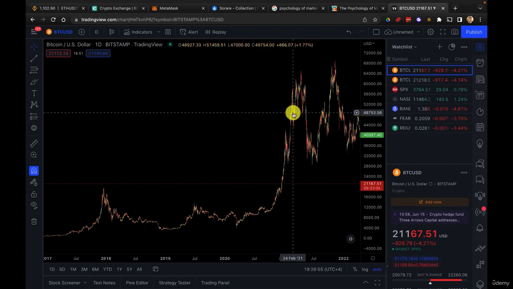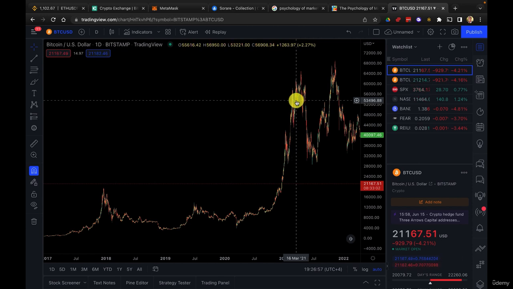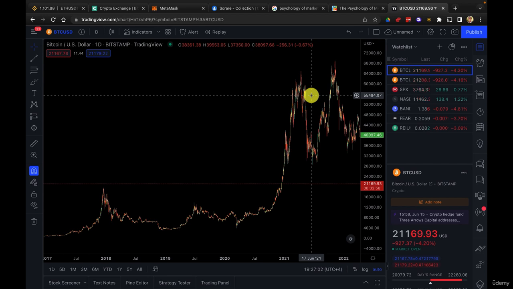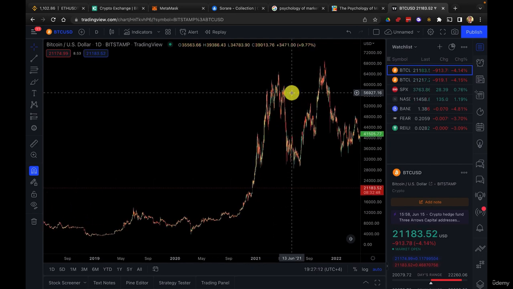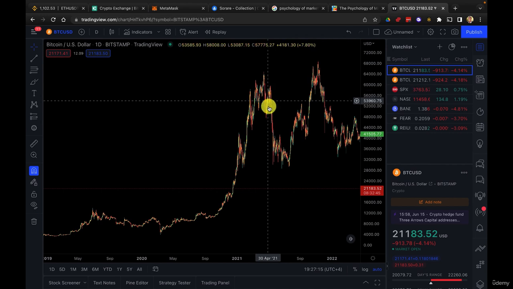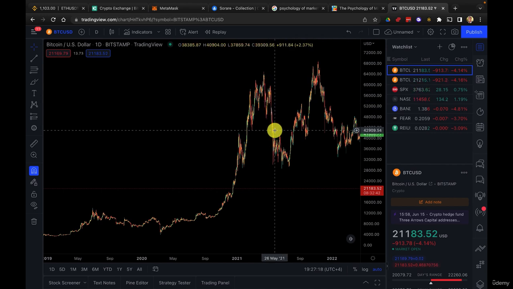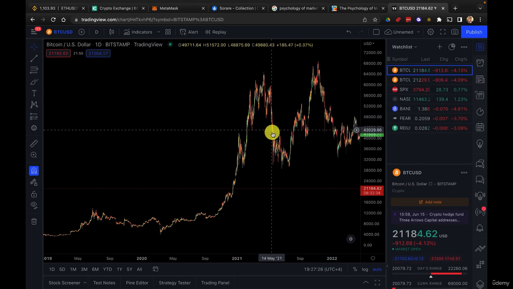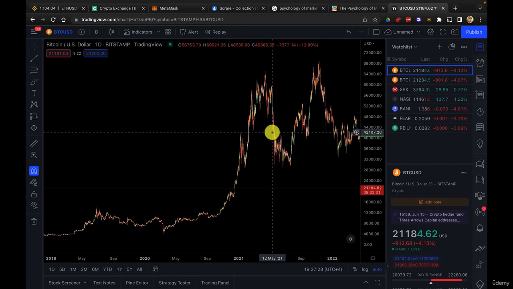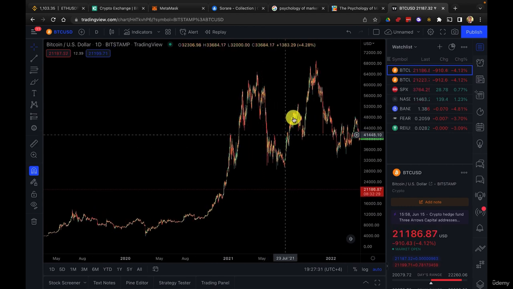They enter this euphoria phase again, thinking Bitcoin is going to reach 100K, Bitcoin is going to the moon. And then at the top, the smart money recognizes this euphoria phase, and so they start selling their crypto, or their Bitcoin, at an all-time high. And so then, what happens? Well, same. The Bitcoin goes back down. It goes back down because smart money is selling, is selling, is selling. Retail investors are still buying because they think it's just a dip and it's going to continue to go up. But no, smart money keeps selling, so the Bitcoin price still goes down, and so on. And so you see clearly that we have those cycles.